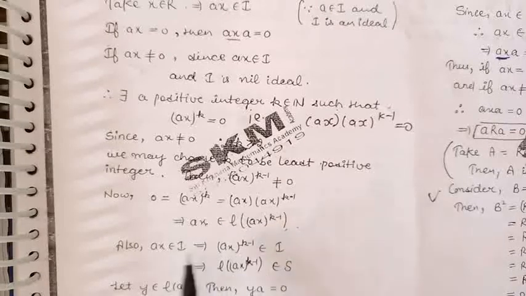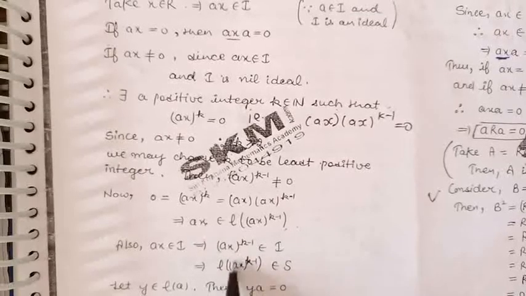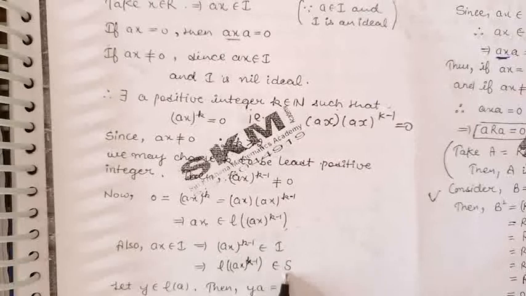Now the element AX belongs to I, and I is an ideal, therefore AX raised to the power k minus 1 will also belong to I. Therefore the left annihilator of this element will belong to S, because S is the set of all the left annihilators of those elements which are non-zero elements of I.